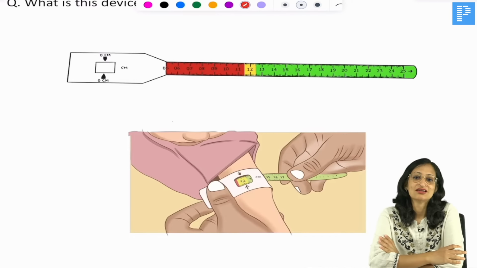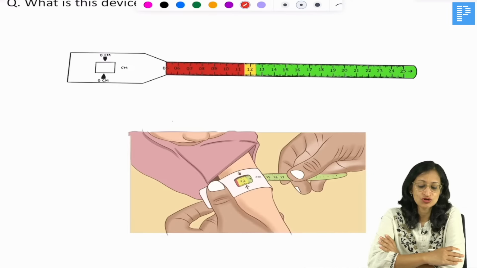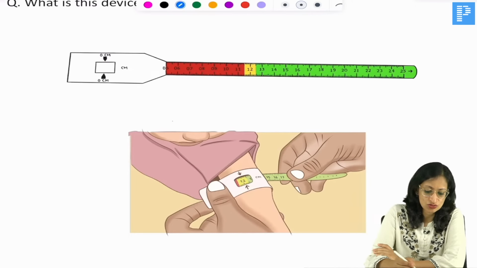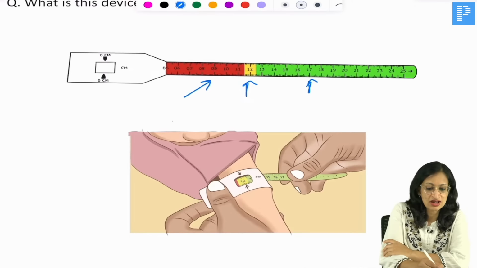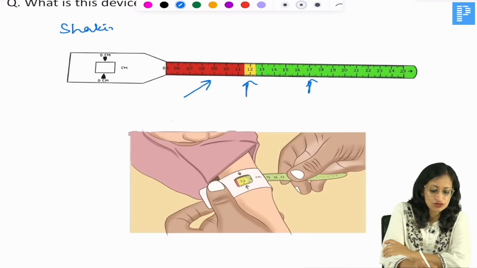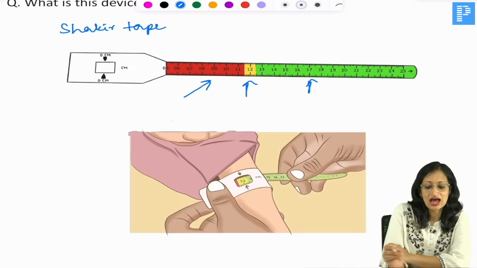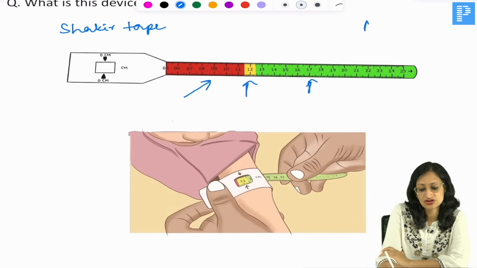Okay, so what is this? This is a measuring tape. You can see the red, yellow and green zones. What is this device and what is its use? Very good, I can see all of you answering, it is Shakir's tape, and it is used by health workers to measure the mid-arm circumference or the mid-upper arm circumference.